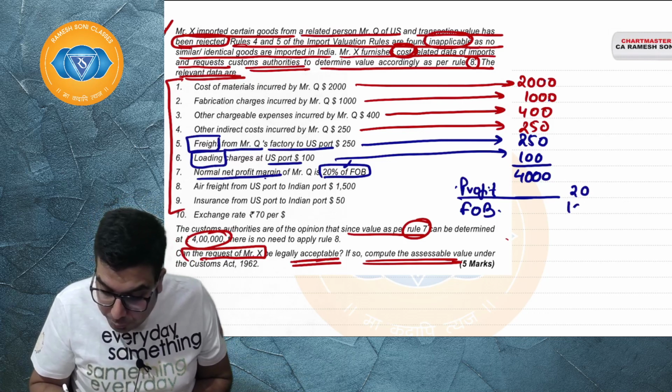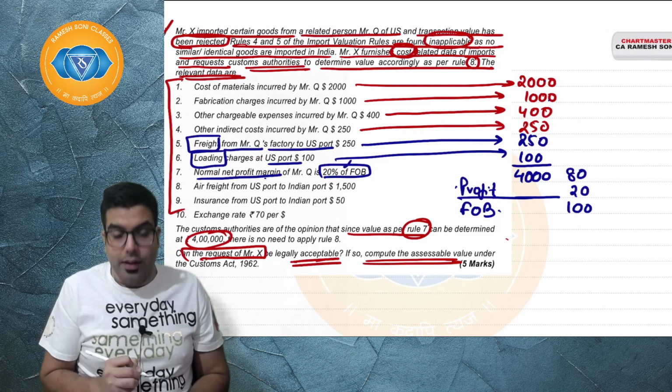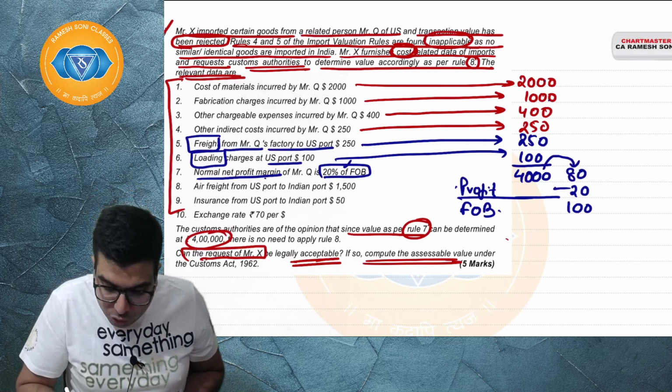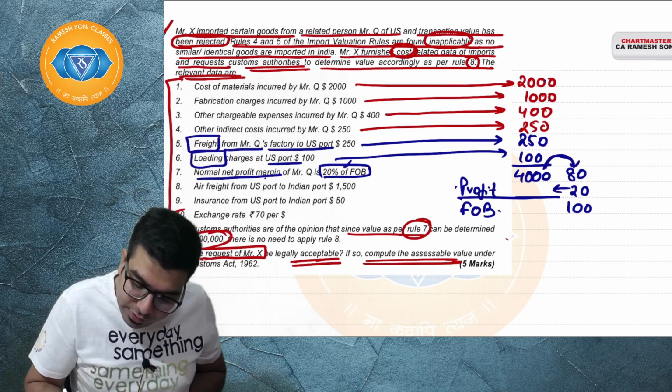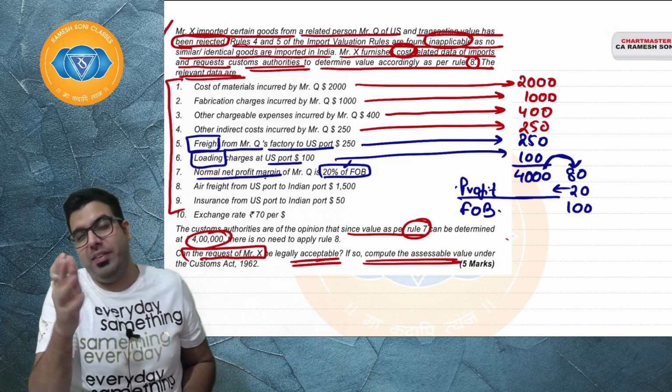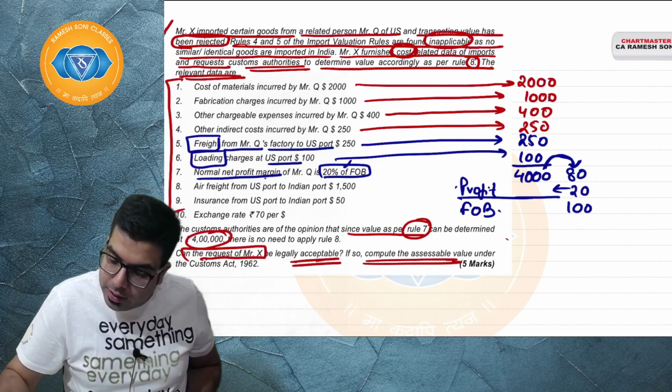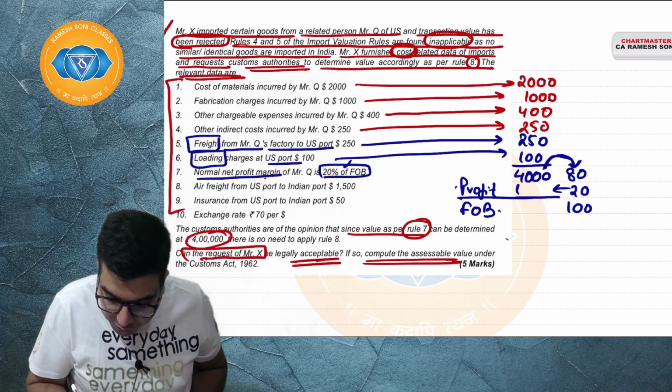FOB is supposingly 100, then Baba cost is 80. So, if 4000 is 80%, how much is 20%? If you see 4000 is 80%, then 20% is how much, Baba? Basic mathematics. You will go ahead and 4000 divided by 80 into 20, you will get 1000. So, sir, my FOB is coming 5000.